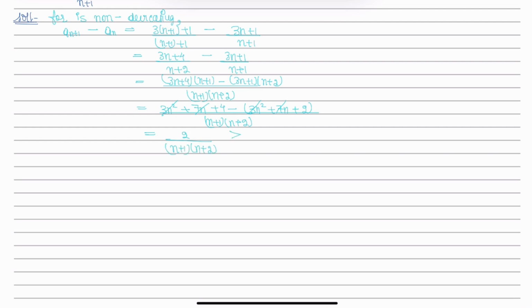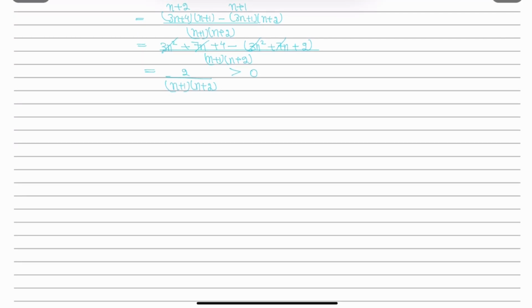This term is always greater than 0. As we start putting n equals to 1 and so on, this term will always be strictly greater than 0 for every natural number. It means a(n+1) minus a(n) is strictly greater than 0, which implies a(n+1) is greater than a(n) for every n. This is the condition of an increasing sequence. Therefore, sequence a(n) is an increasing sequence.